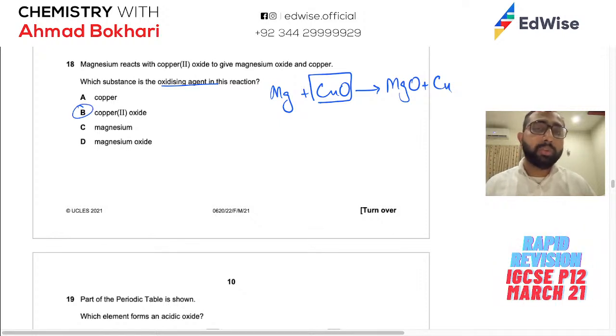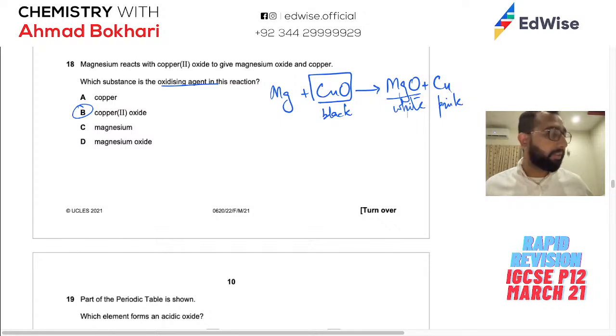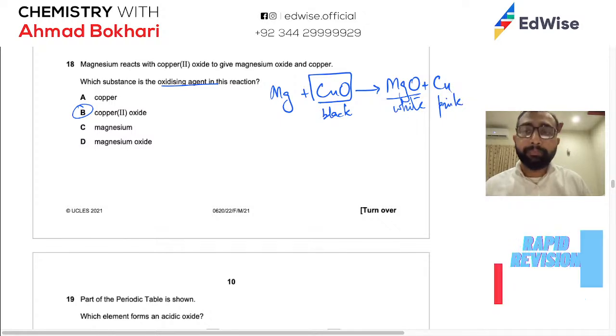Besides this, the question shows that magnesium is more reactive than copper because it has replaced it. Also, this reaction shows that it is a redox reaction. How do we know? We have an element: in the equation an element appears, and afterwards that element is no longer there, that shows it is a redox equation. I'm not saying it isn't otherwise, but that is definitely redox. What else does this reaction show? You should remember the colors. Copper oxide is black and copper is pink. Another thing you can remember is that magnesium oxide will be white because it's a salt and it doesn't have any transition metal in it. So this will be white in color.